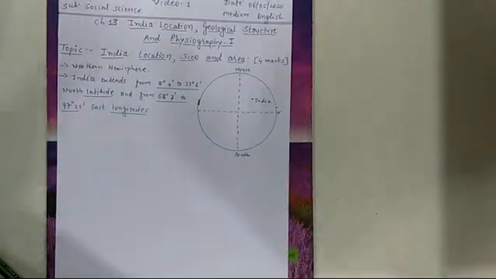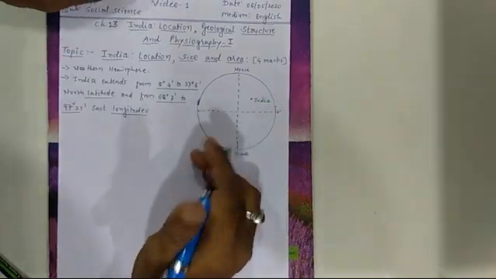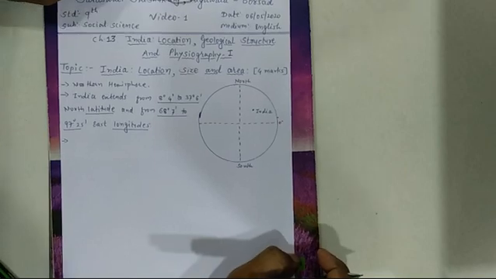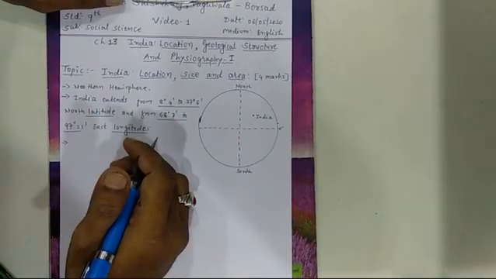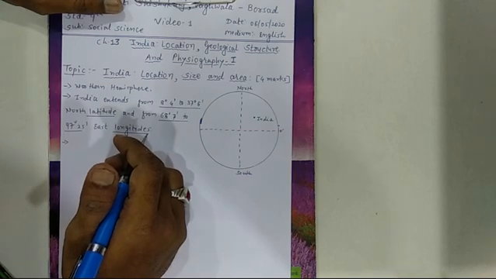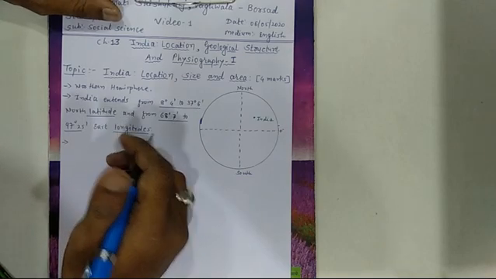Now another point of it, we come to our track. Next one is that its northern part is spread more in the east and west direction.